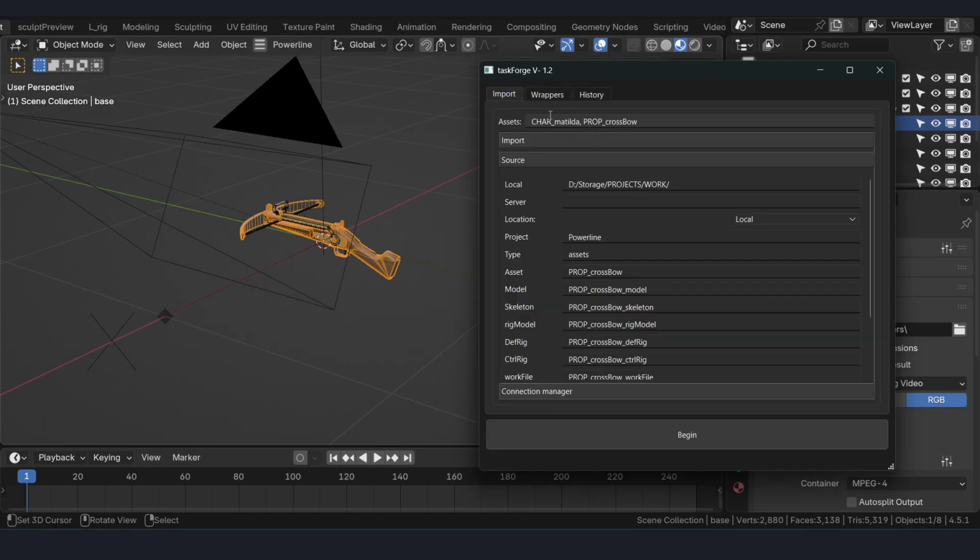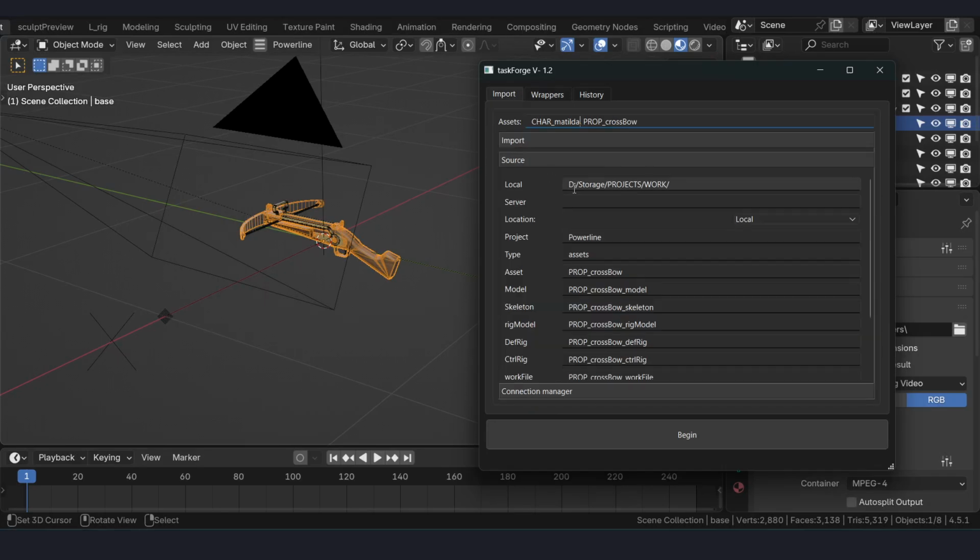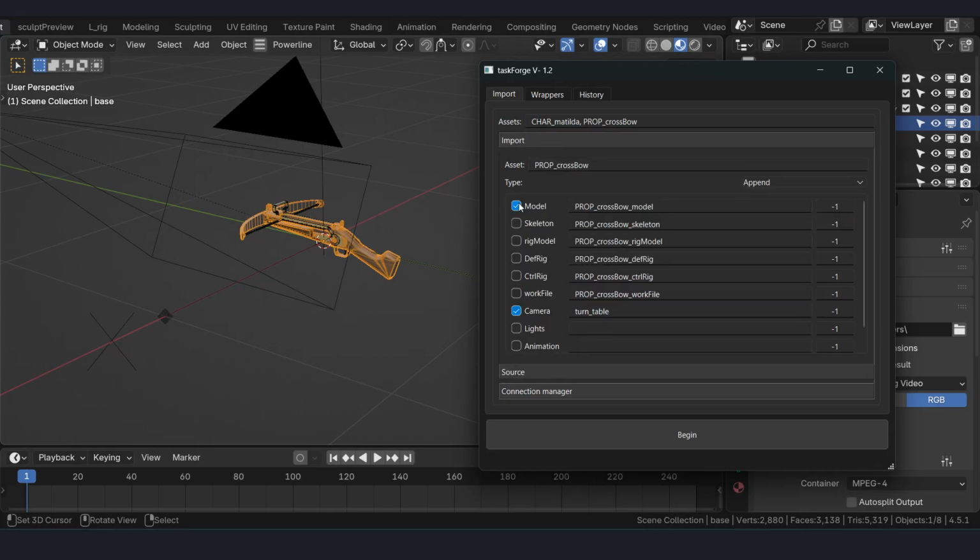So from here we are gathering character Matilda once and then going to the prepare operations first in this order, top to down order. We are going to run whatever is here, and then we are importing model and then camera.